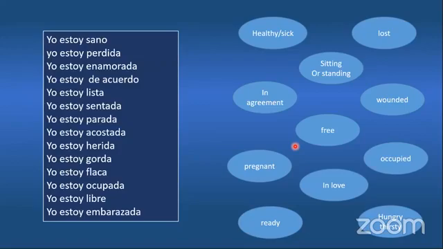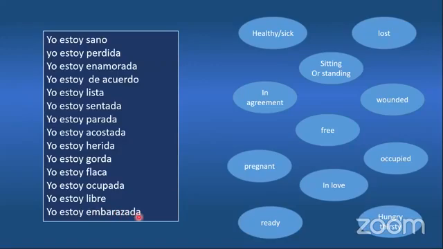Yo estoy sano. Yo estoy perdida. Yo estoy enamorada. Yo estoy de acuerdo. Yo estoy lista. Yo estoy sentada. Yo estoy parada. Yo estoy acostada. Yo estoy herida. Yo estoy gorda. Yo estoy flaca. Yo estoy ocupada. Yo estoy libre. Yo estoy embarazada.